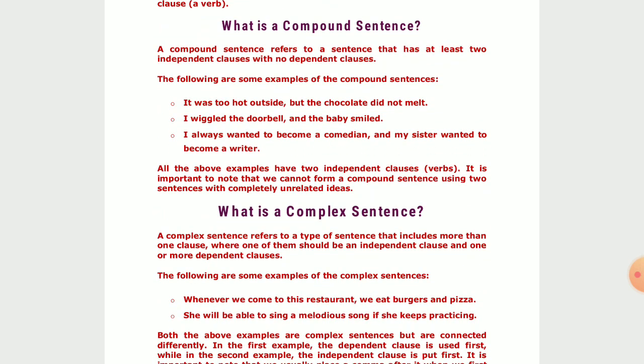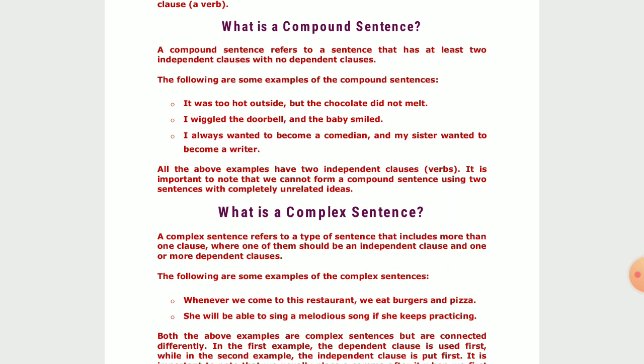Now, what is a compound sentence? This is something that we should also know about. What exactly is a compound sentence? A compound sentence refers to a sentence that has at least two independent clauses with no dependent clauses. That means it has two principal clauses, but it has no subordinate clauses. Dear students, remember, principal clause is independent clause.